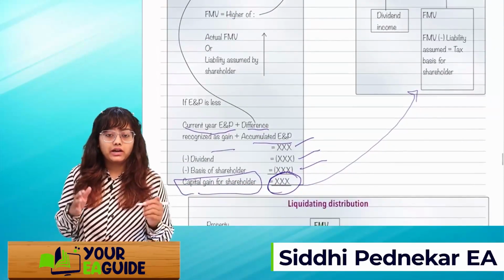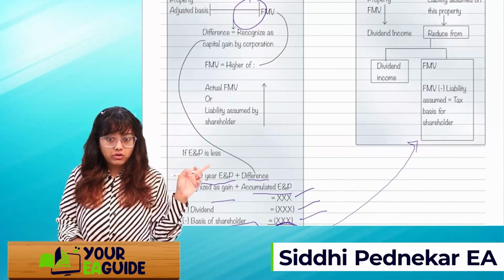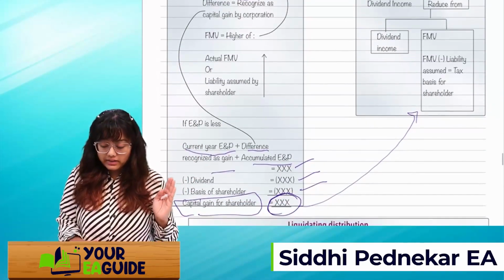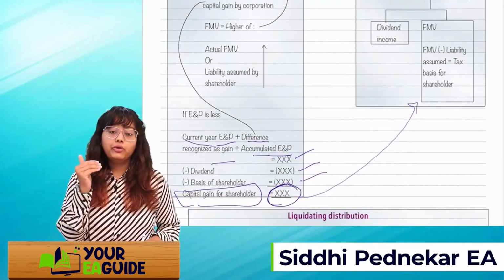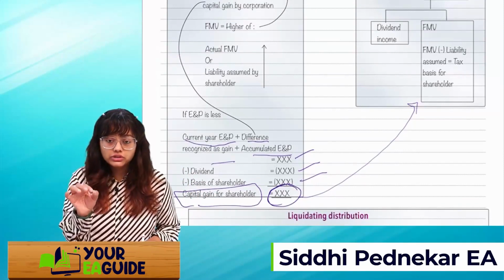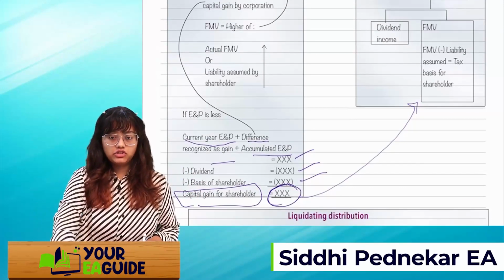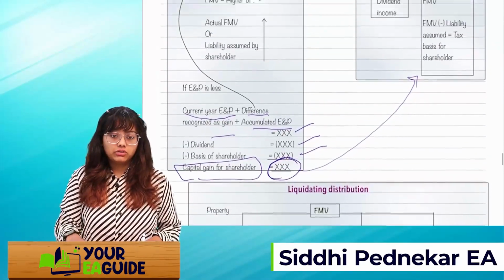Actually this is the same which has been shown over here. You will take the current year ENP, whatever the capital gain that the corporation is recognizing, and then you will add the accumulated ENP. You'll get a total amount. Now out of that total amount, you will reduce whatever dividend you are going to pay, and reduce the basis of the shareholder. That amount will be your capital gain for the shareholder.